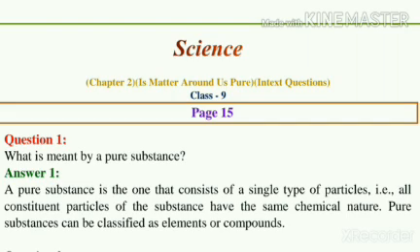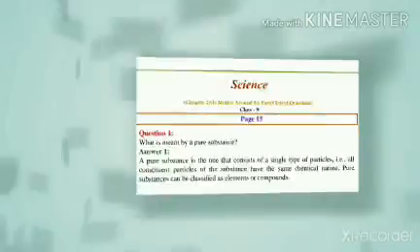So here in short we can write, a pure substance is the one that consists of a single type of particles. All constituent particles of the substance have the same chemical nature. Pure substances can be classified as elements or compounds.